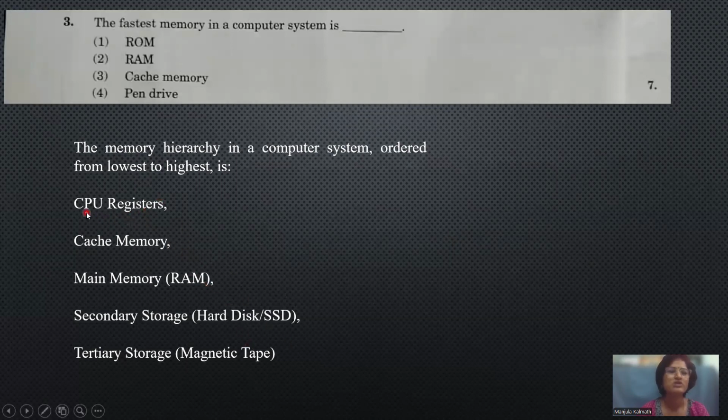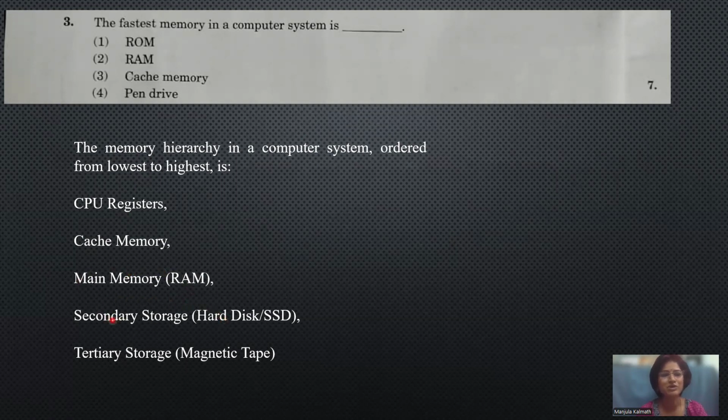First we have CPU registers, which have the very highest speed. Next comes the cache memory, a small memory adjacent to the main memory, in which partially executed programs and instructions are stored. Main memory stores the statements which are required to execute right now, the current execution statements.